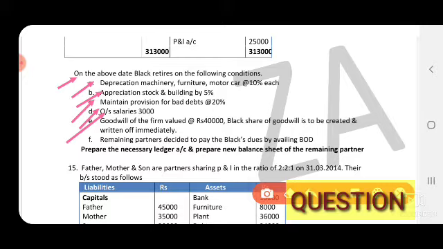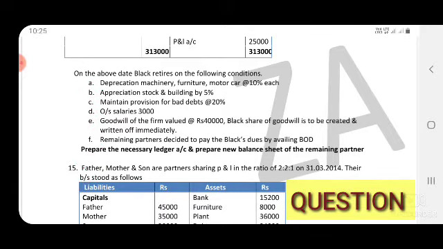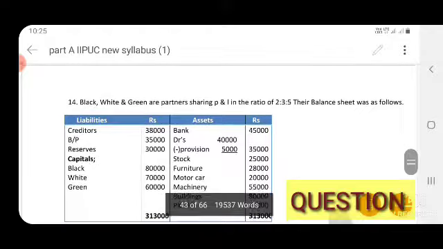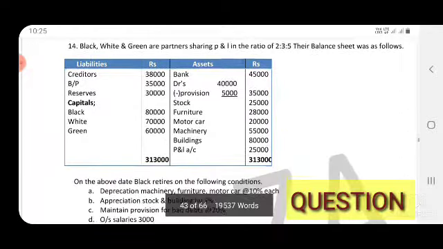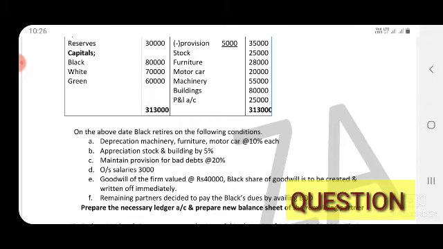And that goodwill amount we have to write off on the debit side to the remaining partners, White and Green, in their new profit sharing ratio. So the new profit sharing ratio is 3:5. We have to cancel the retiring partner's ratio.